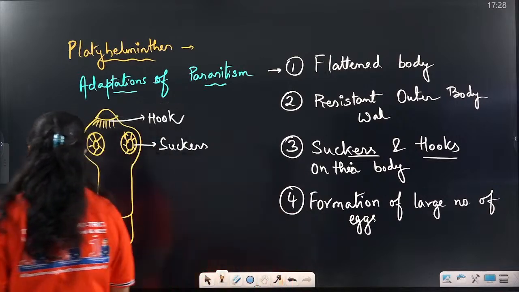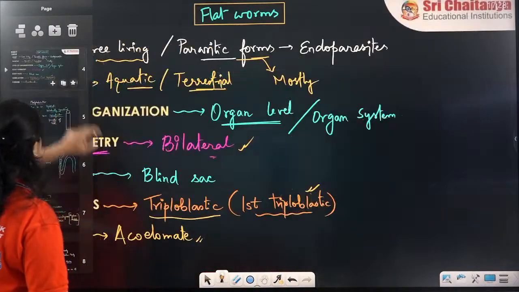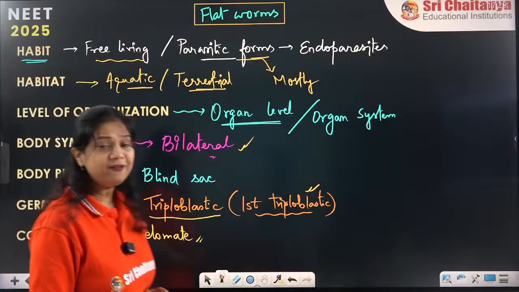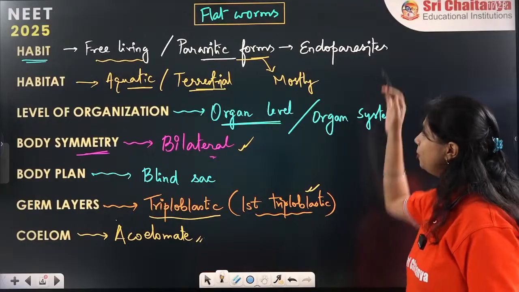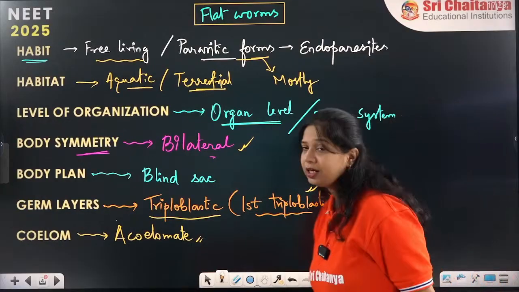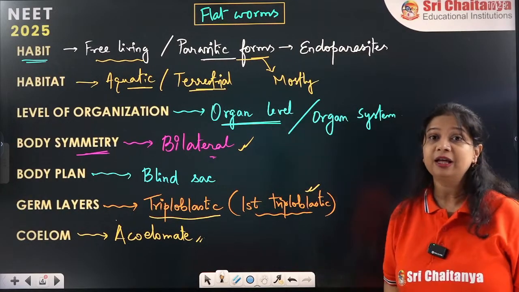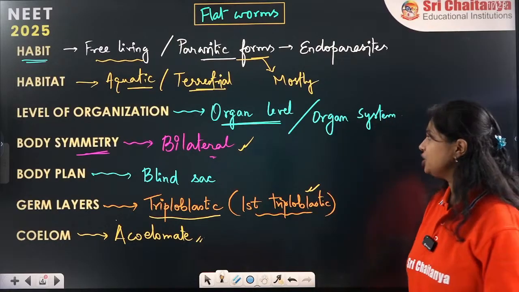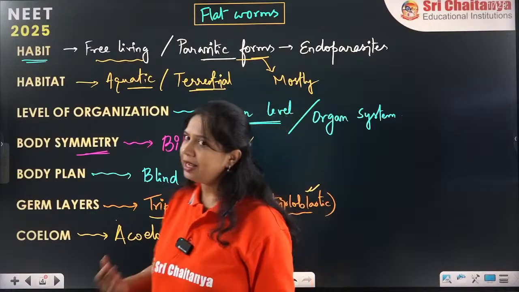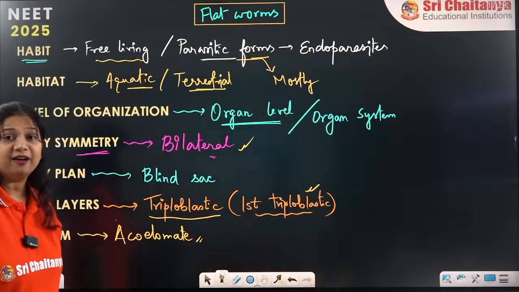Alright. So these are the important characteristics we have discussed about the flatworms. They are endoparasitic forms. They are aquatic or terrestrial, even if they are free-living. Organ or organ system level of organization, bilateral symmetry, blind sac body plan. They do not have an anus.